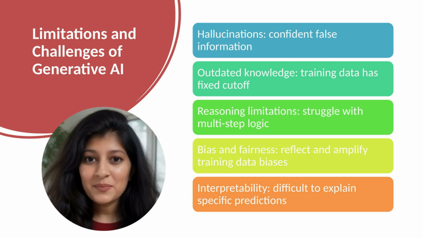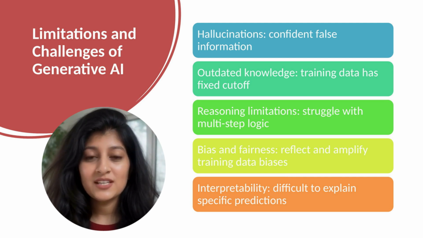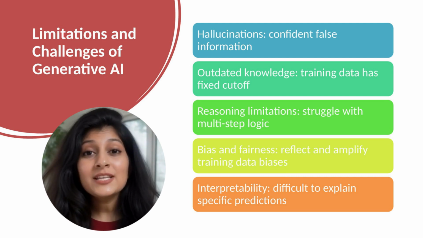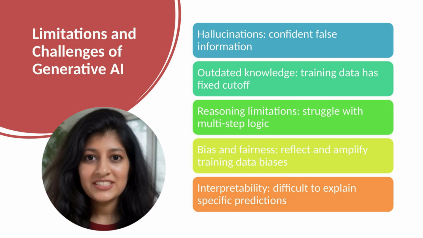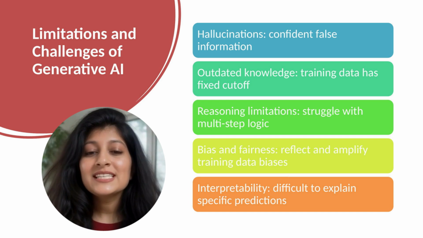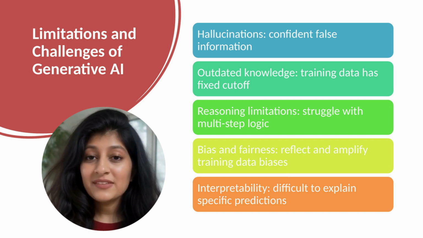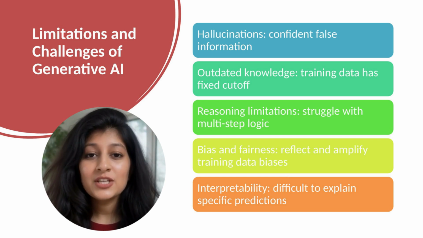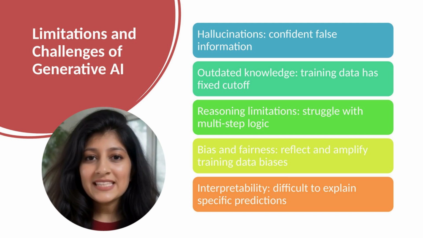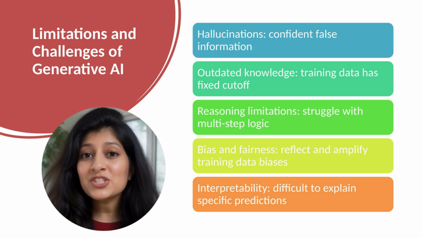Despite impressive capabilities, large language models have important limitations users must understand. Hallucinations are perhaps the most significant challenge. Models generate plausible sounding but false information confidently. They might cite non-existent sources, make up facts, or invent details. This is particularly problematic for factual domains like medicine, law, or science, where accuracy is critical. Users cannot trust everything a model says without verification.